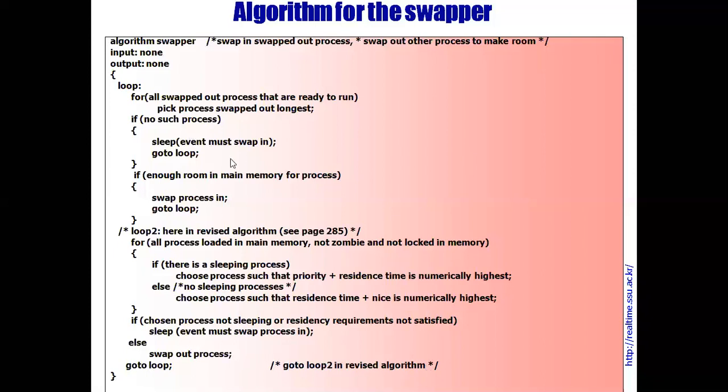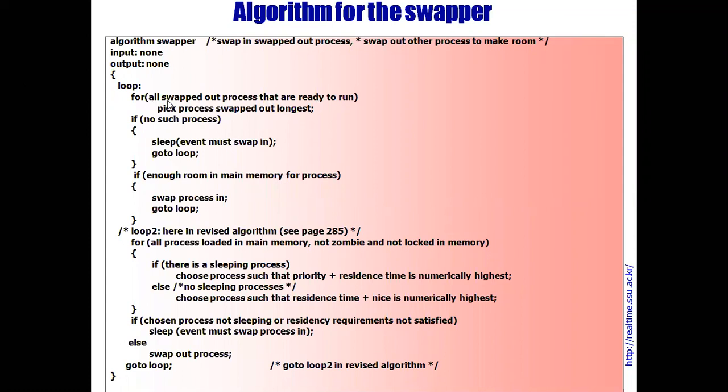See, we went through this algorithm. I will again revise this algorithm. The name of the algorithm is swapper. Input is none, output is none. There are two loops. One loop, this is one loop, and this is another loop. This is for swap in, this is for swap out. First, there is a for loop for all swapped-out processes that are ready to run.